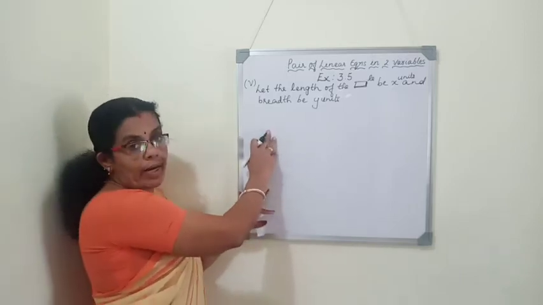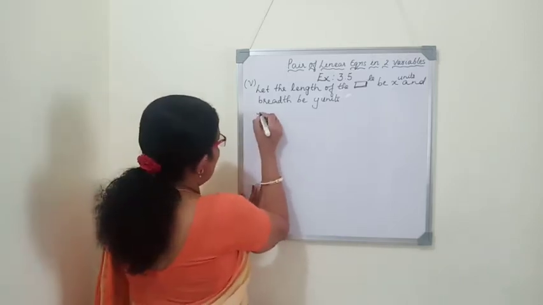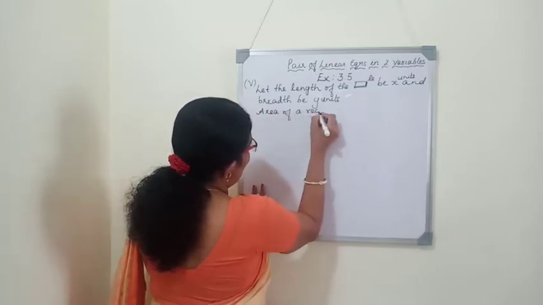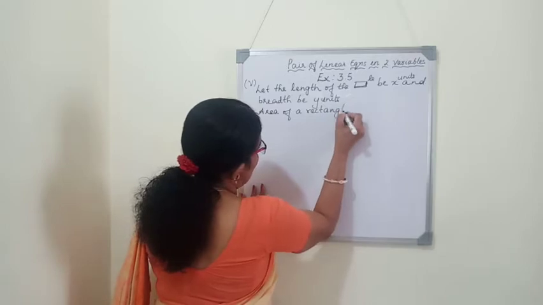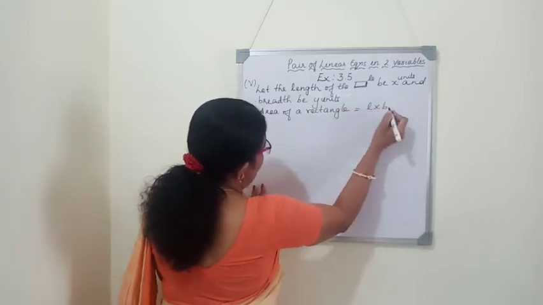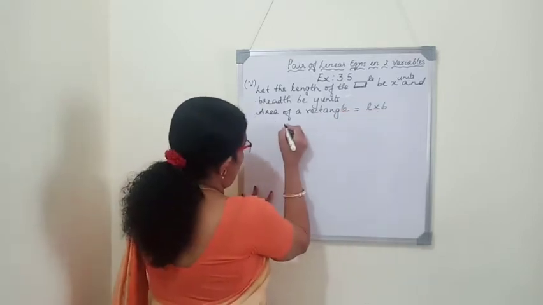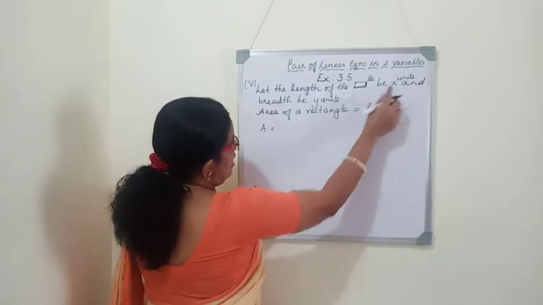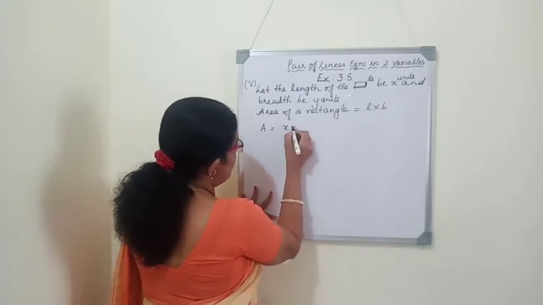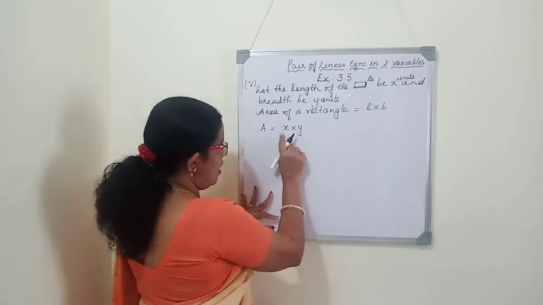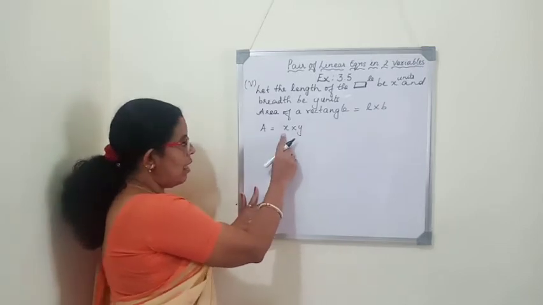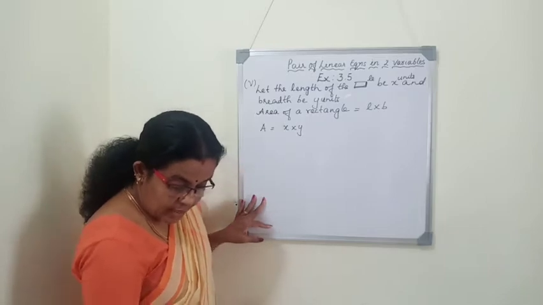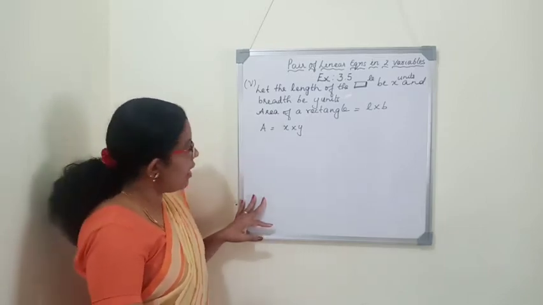So before that we will write what is the area of a rectangle. We know that the area of a rectangle equals length into breadth. So area, I'll write A, is equal to length, which we considered as x, and breadth, which we considered as y. So x into y. So xy is the area. Now they said in the first sentence, the rectangle's area gets reduced by 9 square units.